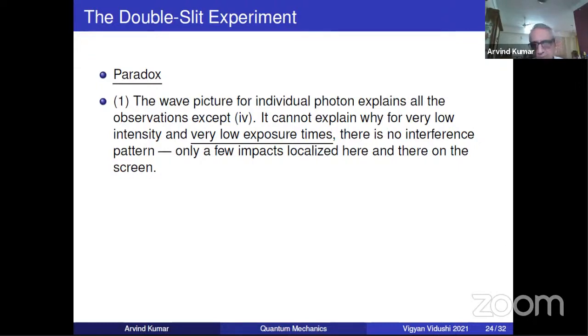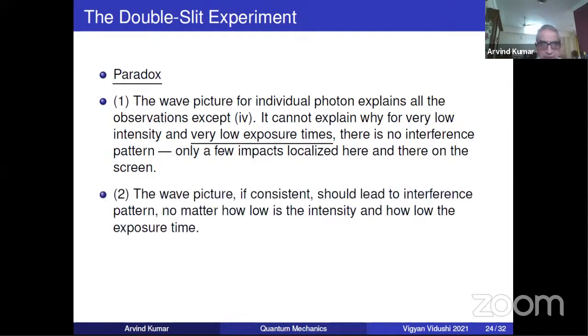In a strict wave picture, no matter how much is the exposure time, how low is the intensity, the interference pattern has to be there. So these little dots are not explicable in terms of the wave picture. The wave picture, if consistent, should lead to interference no matter how low is the intensity, how low is the exposure time.